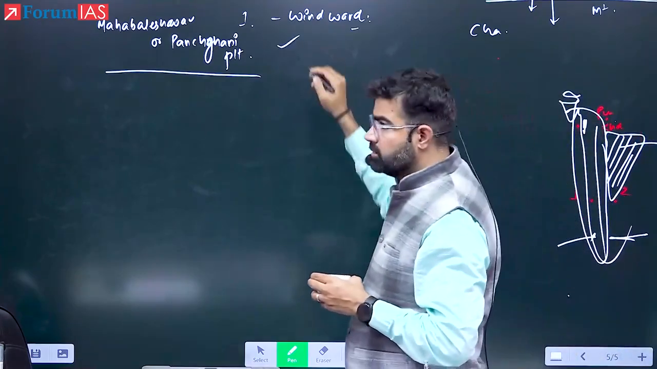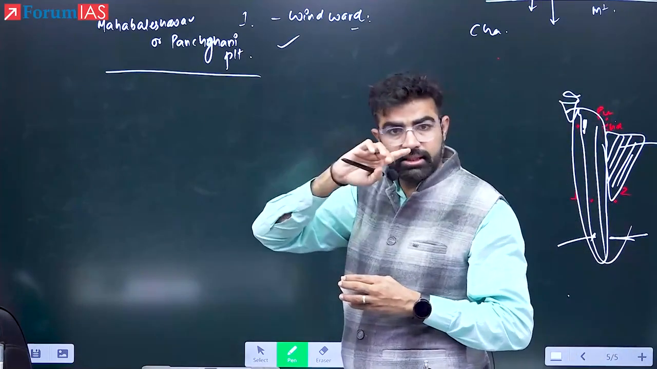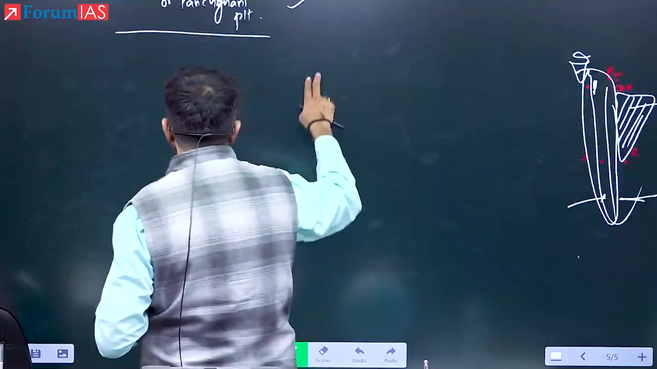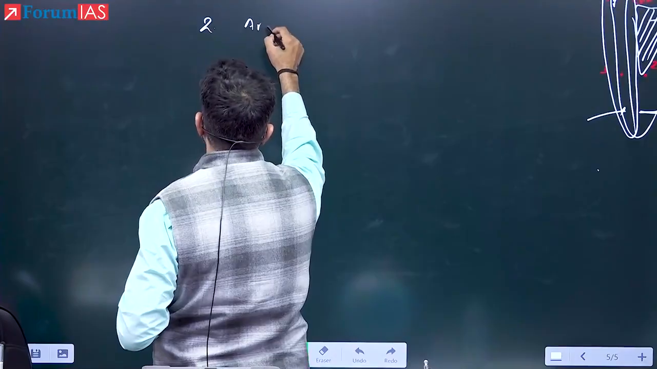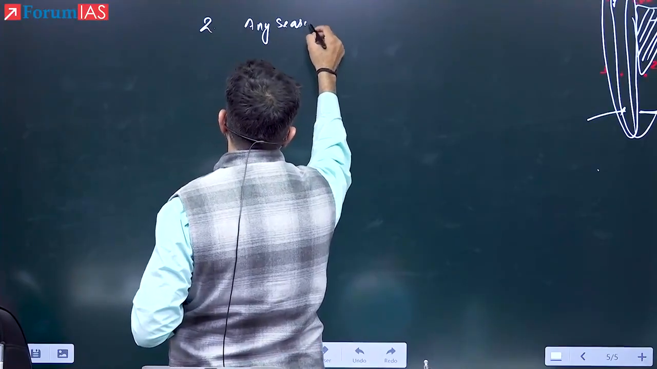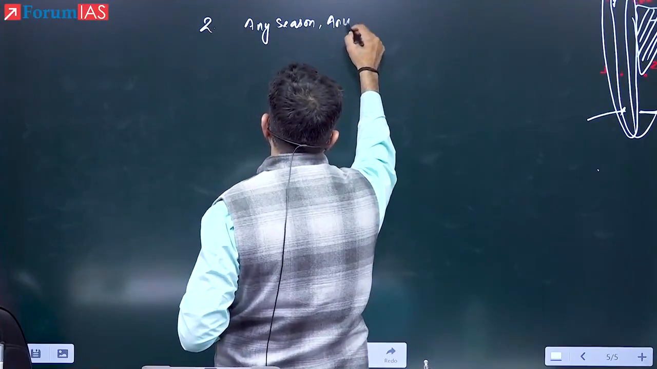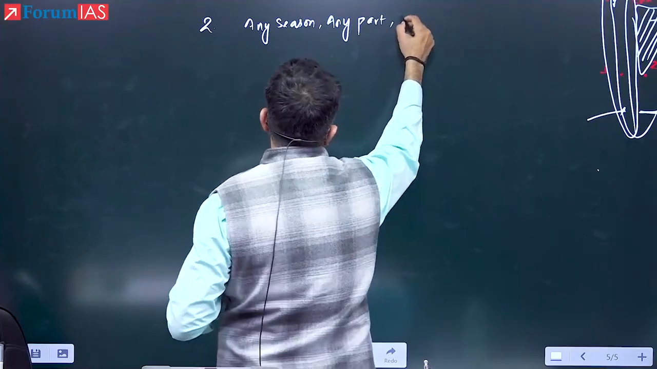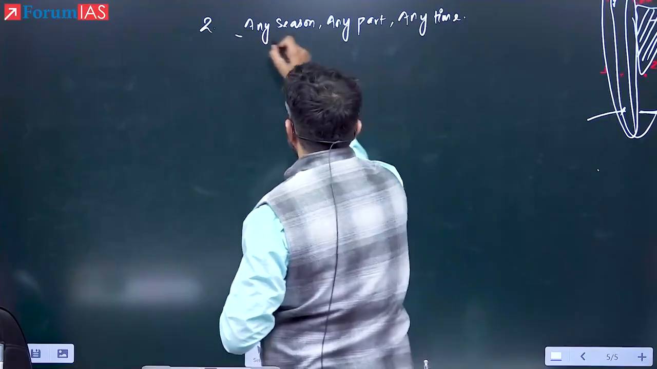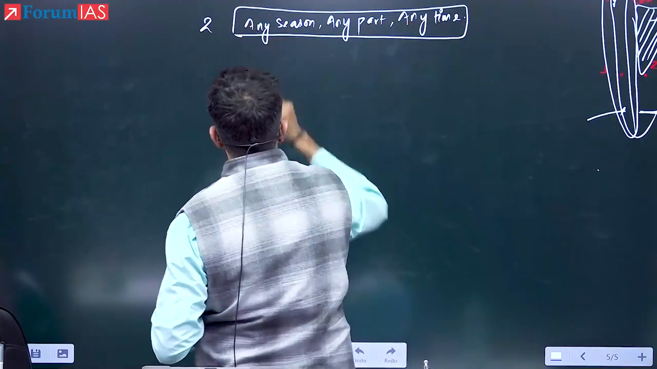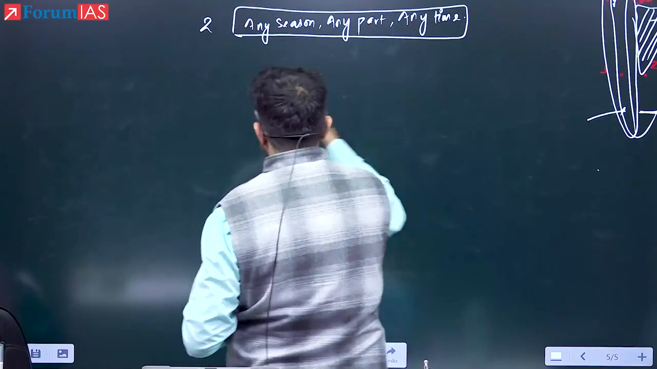This is the one feature: the windward side will receive more rainfall. Now the second characteristic. It can occur in any season, any part of the world, any time of the day. Anywhere it can occur. It is not similar to convection in that way also.